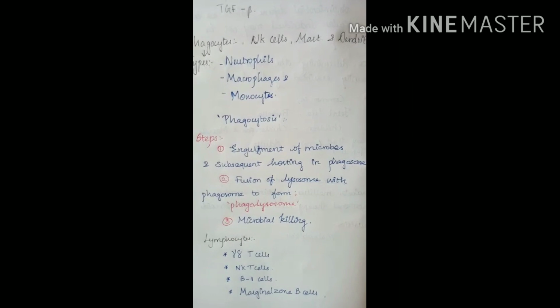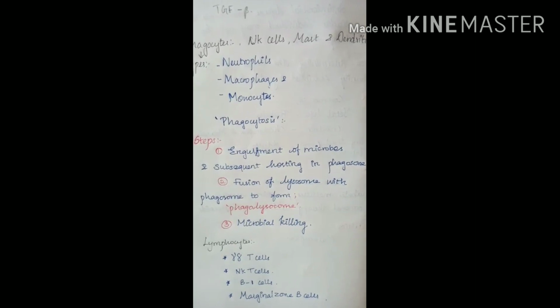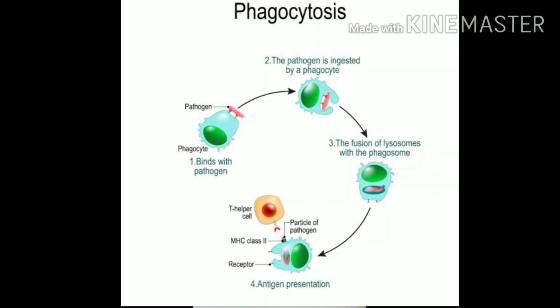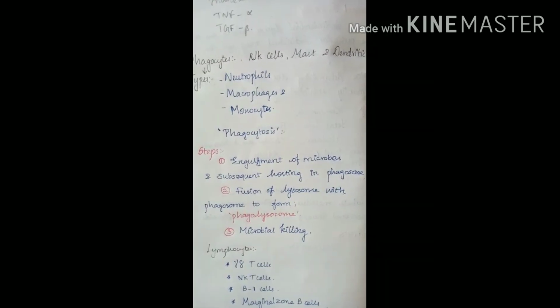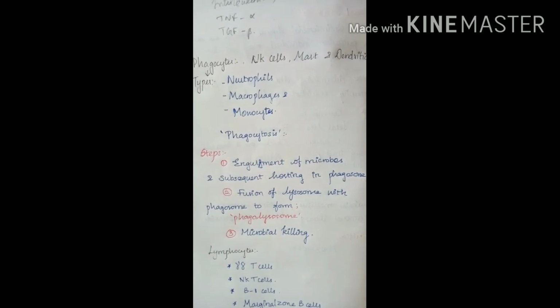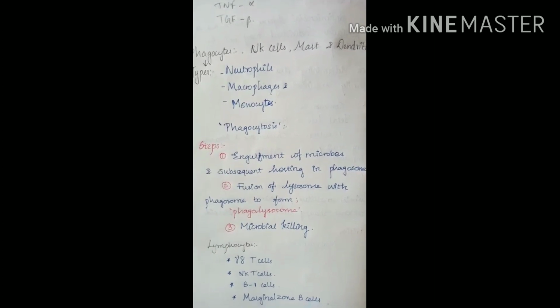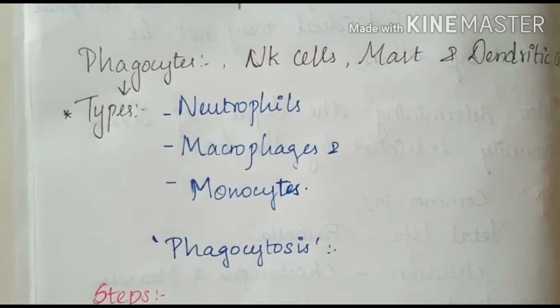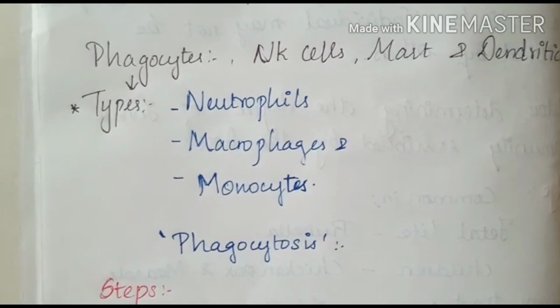Whenever an infection happens in our body, the phagocytes are rapidly recruited to the infection site. Phagocytosis involves the steps of engulfment of microbes and subsequent housing in the phagosome. And then next comes the fusion of lysosome with the phagosome to form phagolysosome. And then follows the microbial killing. As said before, we also have mast cells and dendritic cells which are involved in this function.